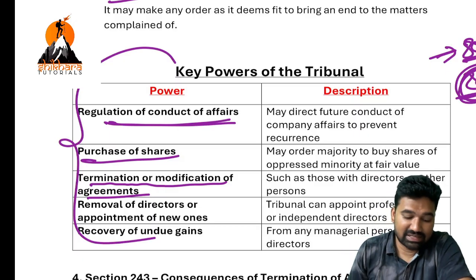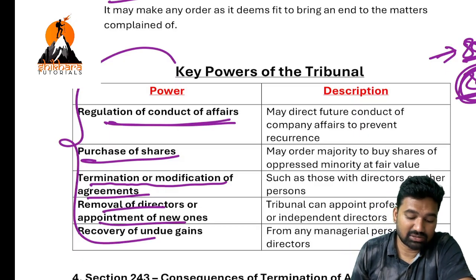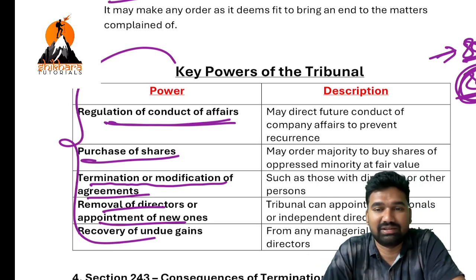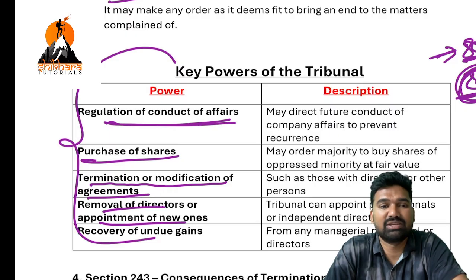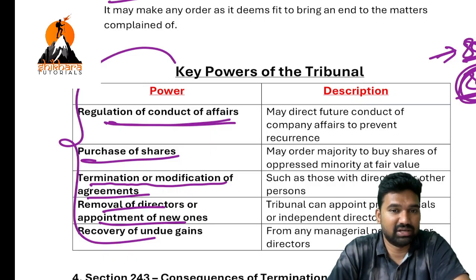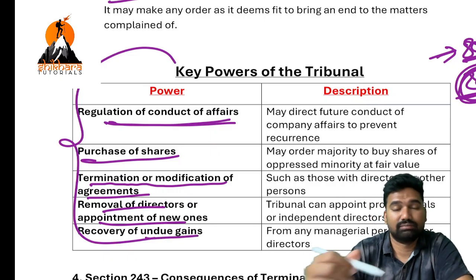Next one, NCLT has the power to remove the directors or appoint a new director. If NCLT is of the opinion that the management should be changed, it will simply remove these directors and appoint new and efficient directors. And recovery of undue gain.